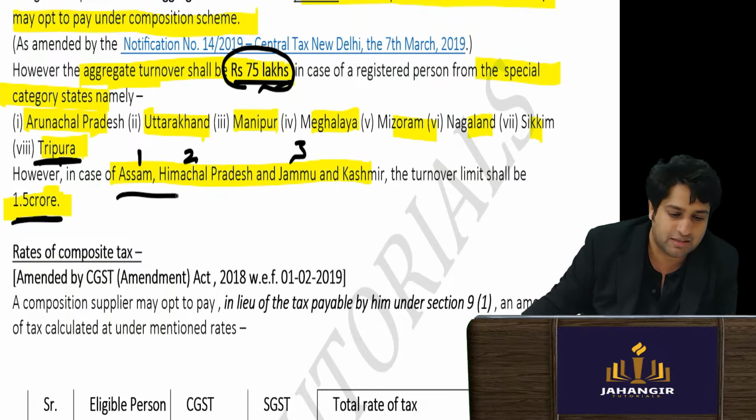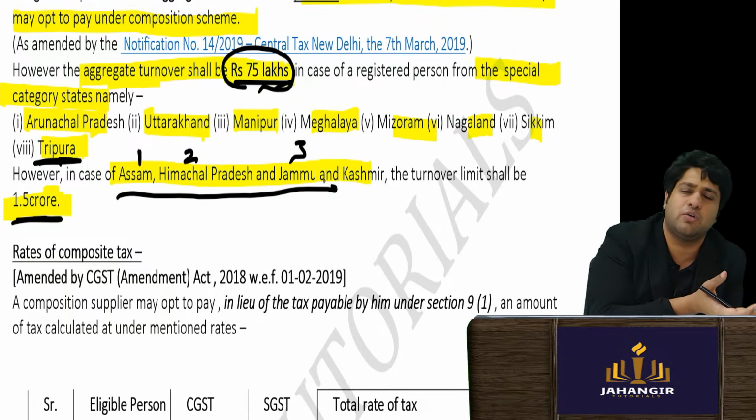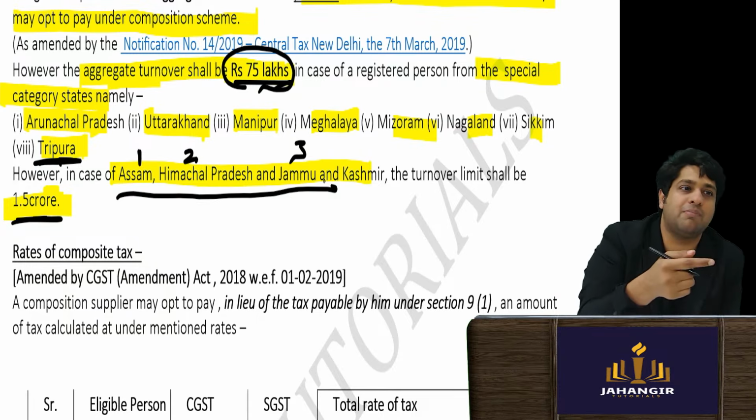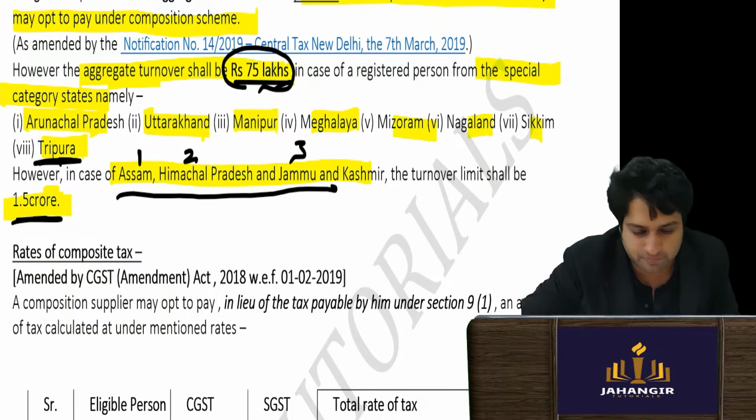So obviously they come under everyone only. Assam, Himachal and JK also is 1.5 crores only. So all you have to remember is the 8 ones, and everything else is 1.5 crores. This is the easiest way to remember.